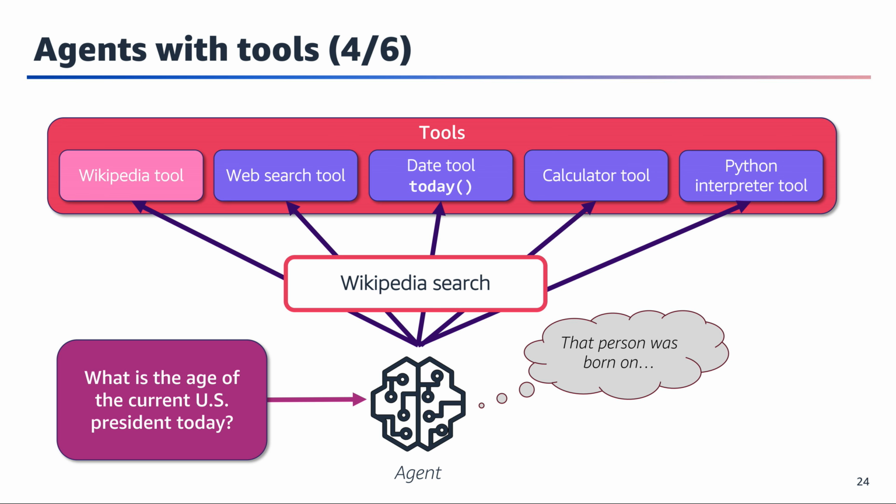While the web search tool was best for confirming current information, Wikipedia is ideal for established biographical data like birth dates. The agent's thought bubble shows it's specifically seeking birth date information, which is the last piece of data needed before we can calculate the age. This demonstrates the agent's ability to not only select the appropriate tool for each task, but also to build upon previously gathered information in a logical sequence. We're now just one step away from having all the necessary data points for our age calculation.